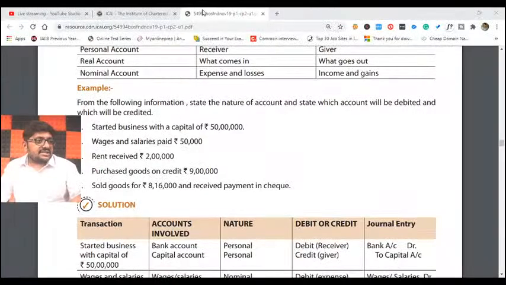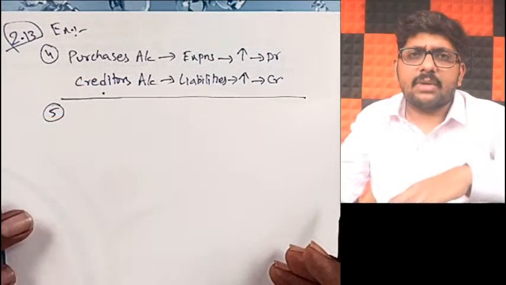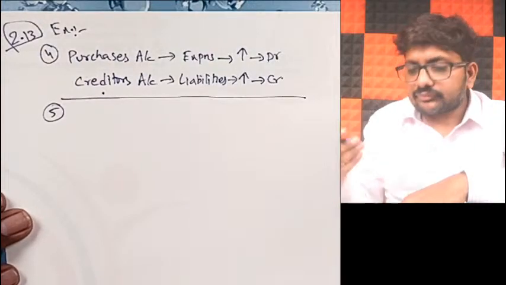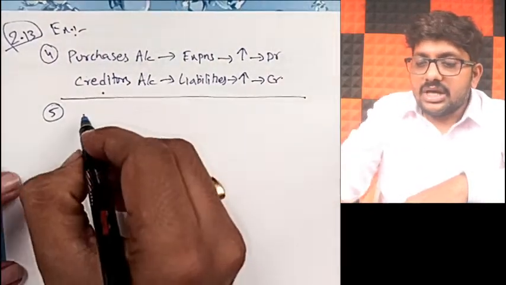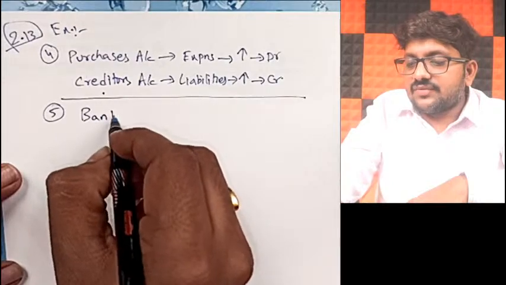Now, the last transaction in the example. What is given? Sold goods for 8,16,000 and received payment by check. We have received, my dear friends. Received by check means what? We received through the bank account. So specifically, we have received through the bank account.